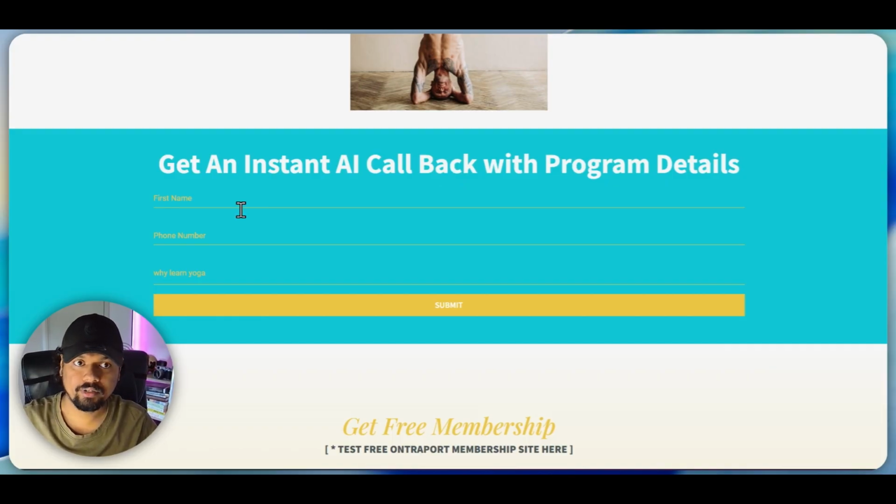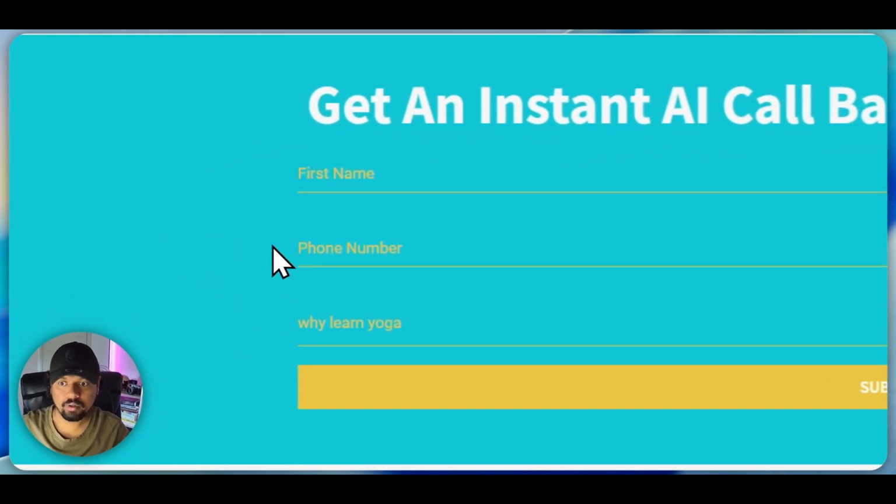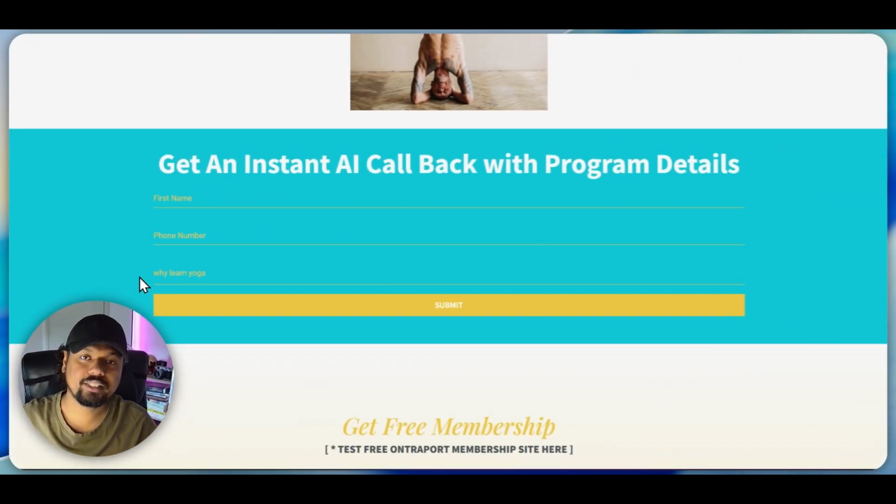So let's see a demo first. I'm going to fill out these details here: first name, phone number, and a reason why I need to learn yoga. In a moment, you will see that this exact reason that I'm going to put here will be used inside this phone call to personalize the whole experience. So let's go and see how this works.